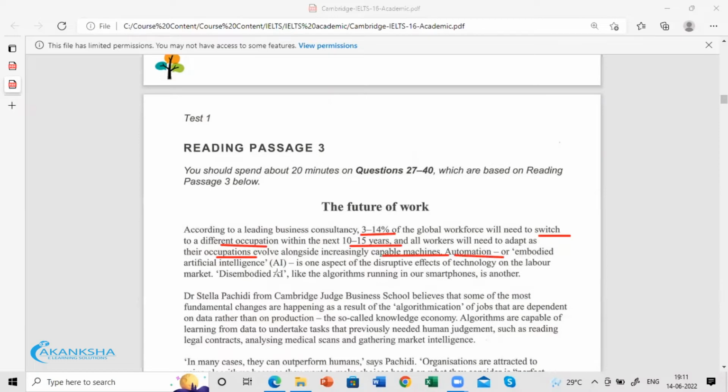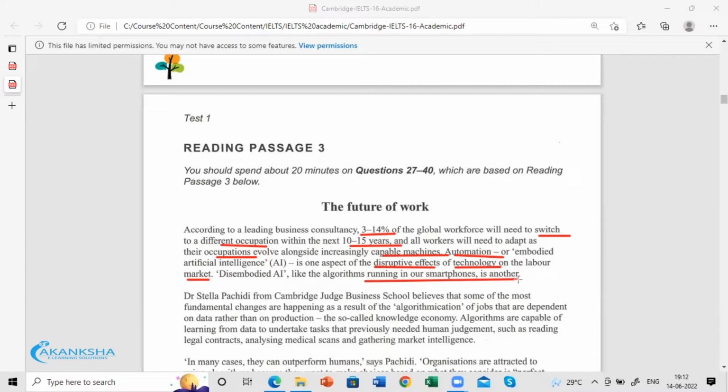Automation is the disruptive effect of technology on the labor market. So they are slowly introducing you to the concept called automation, and defining what automation means here.